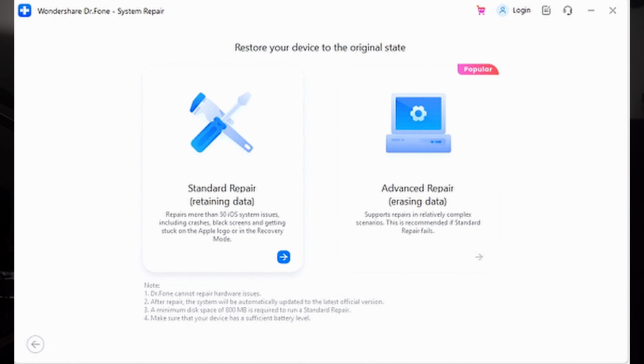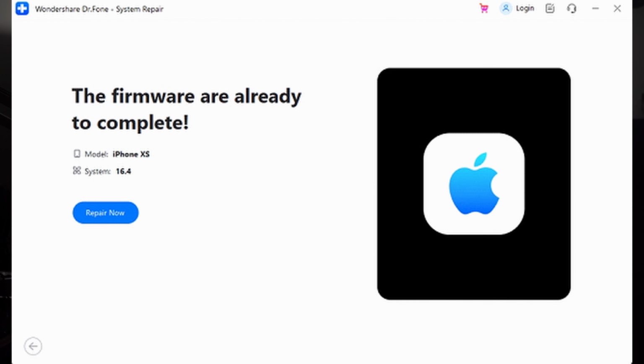Now next, connect your iPhone 15 and follow the on-screen instructions to enable recovery mode on your iPhone 15. With recovery mode enabled, Wondershare Dr. Phone will get the right firmware options for your iPhone 15. Click the download button for the desired firmware. After it's downloaded and verified, hit the repair now to initiate the repair process. Once it's done, your iPhone 15 is very much good to go from there.